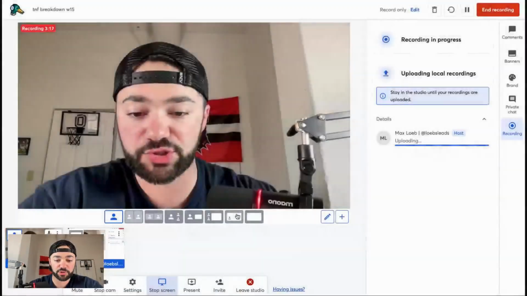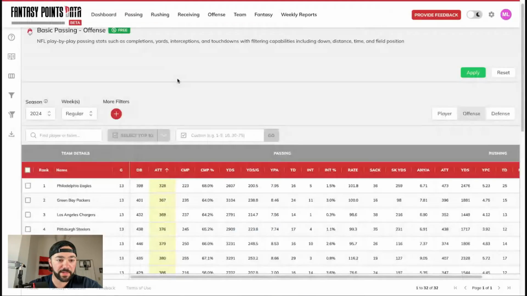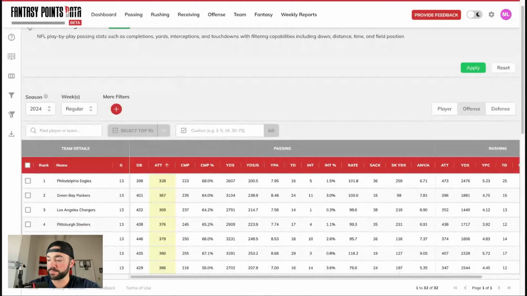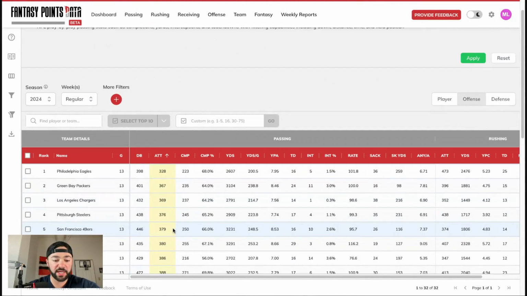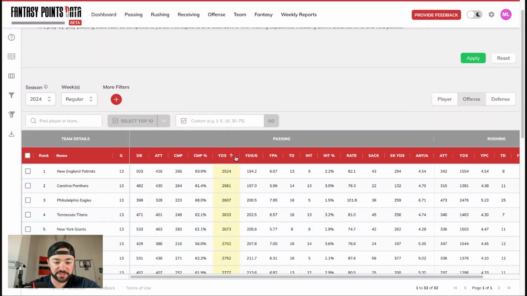So in terms of the data outliers, we can pull up some pass yardage charts here, right? Pull up the basic passing again. In terms of overall pass attempts, you can see San Francisco 49ers have the 5th fewest in terms of overall pass yards. The San Francisco 49ers, oh, here we go. Where'd they go?